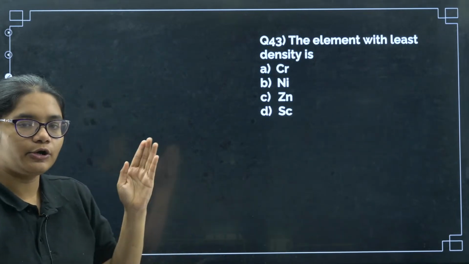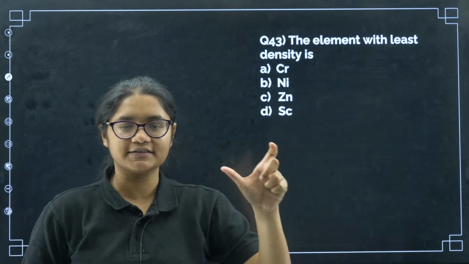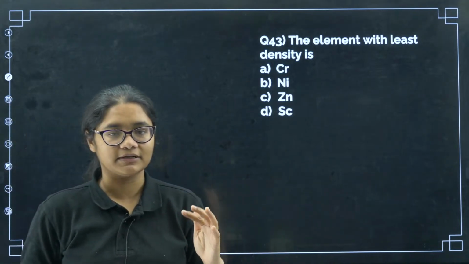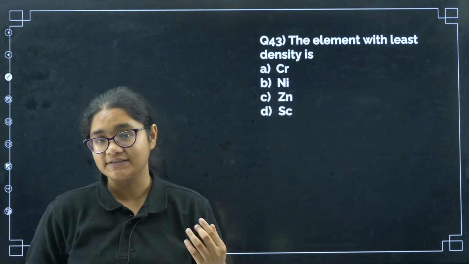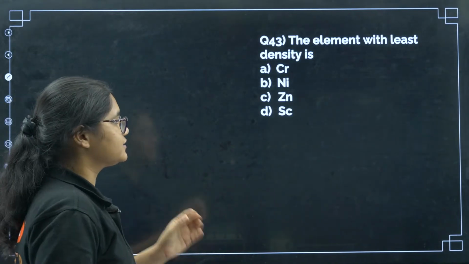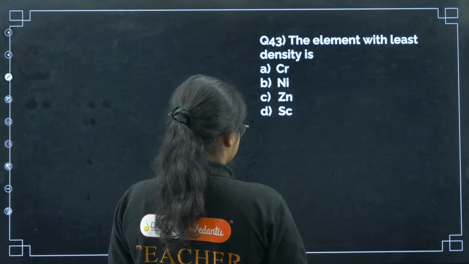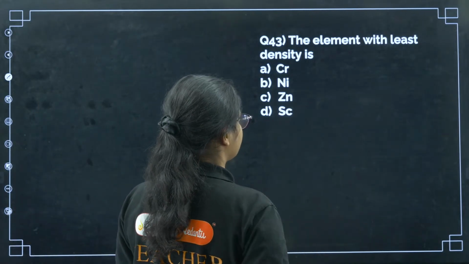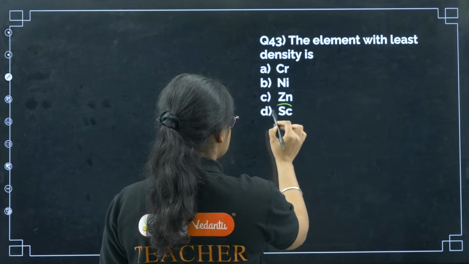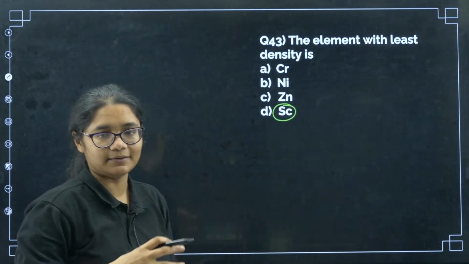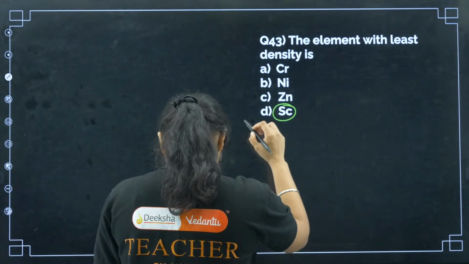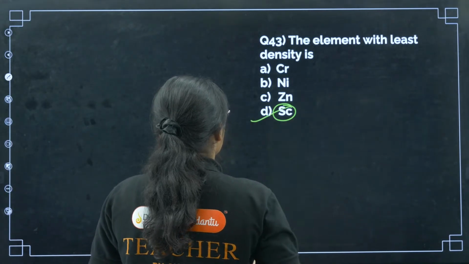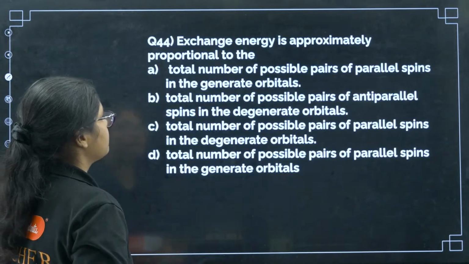So, I told you along the period, the size is almost same, doesn't play that much role as compared to masses. So we have solved a question on highest density, this question is on least density. So yes, can you guess which one will have the least density? Scandium has the least mass, right? It is the first element in the series. So that is why least density will be for scandium. Okay. Next, question number 44.